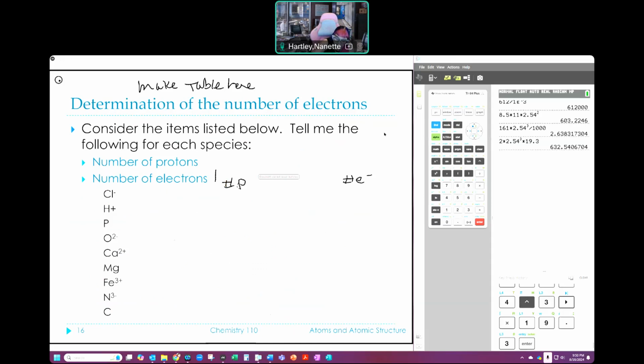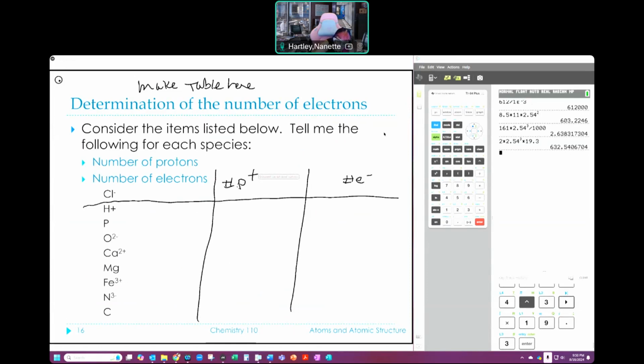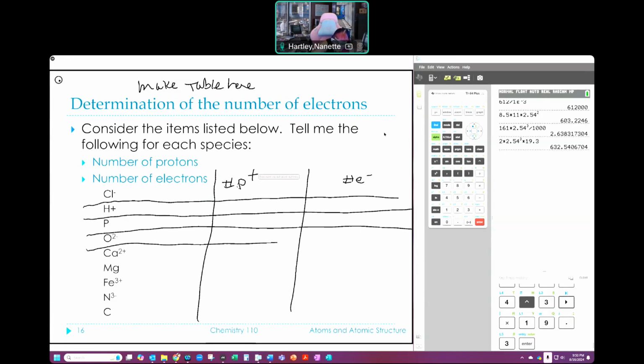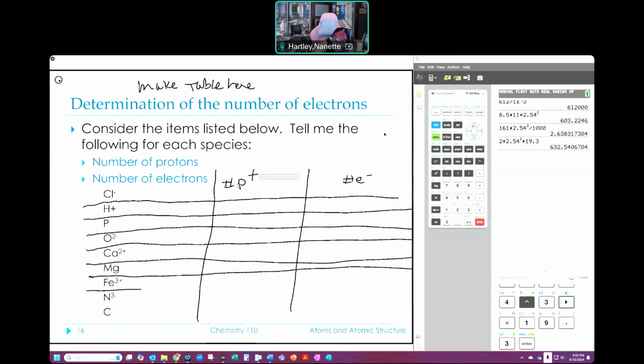So I'm going to take that symbol that I have and find out how many protons and how many electrons. I'm going to draw this while you guys are thinking about that. Once I'm done drawing this table, I'm going to ask you to pause and do this for yourself before I show you how to do it. And hopefully I left myself enough room to do that.